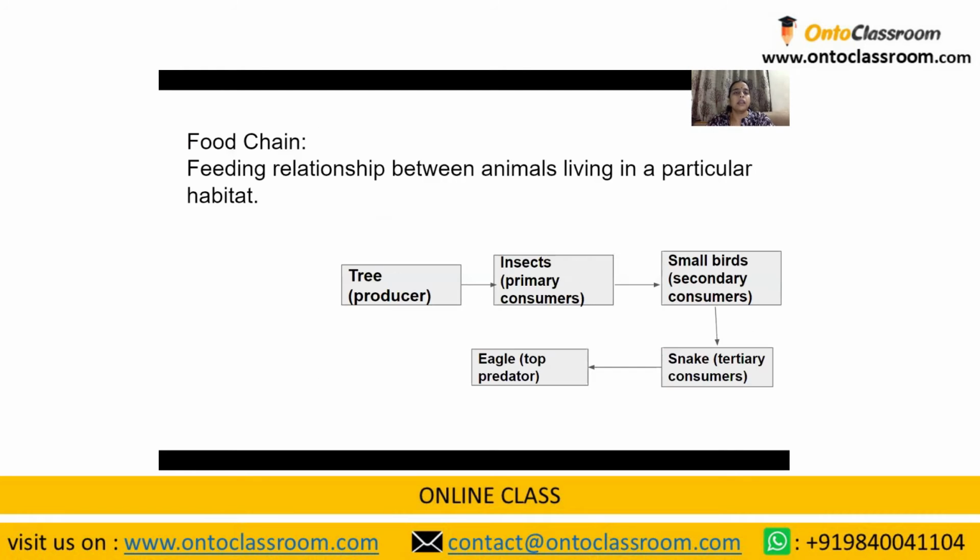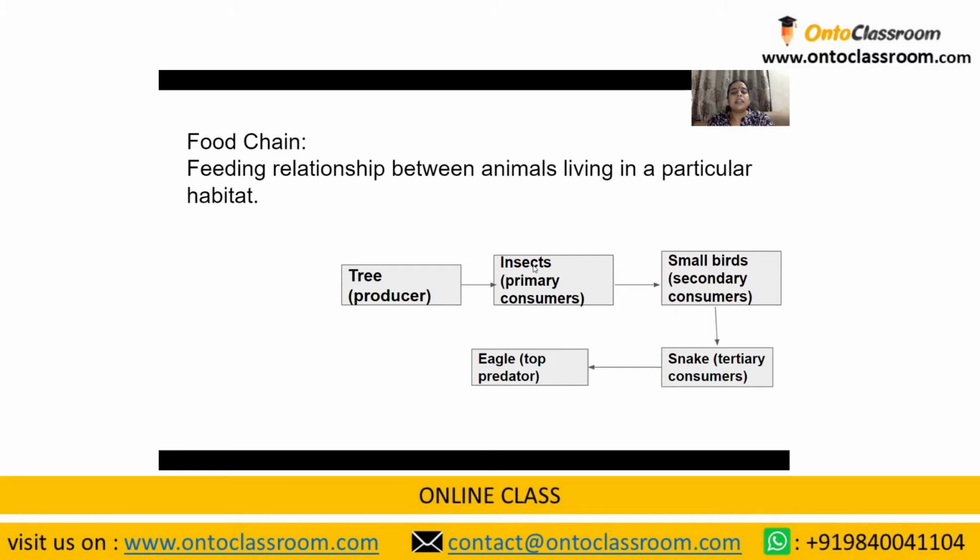Now, as I told you, a food chain gives the feeding relationships in a particular habitat. Hope you all can see the tabular column with the boxes here. So now we are considering the food chain for a tree habitat. Exactly. So first comes the tree. You all know that the tree can prepare its own food, right? So that is the producer.